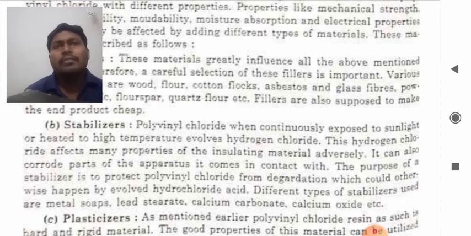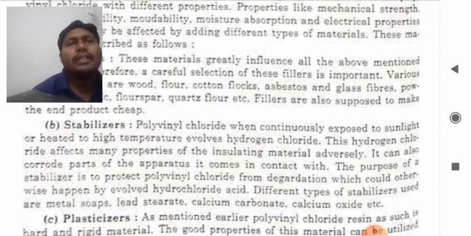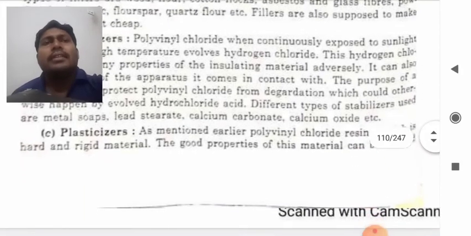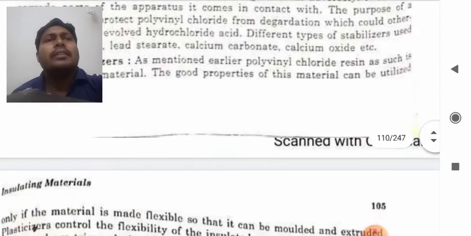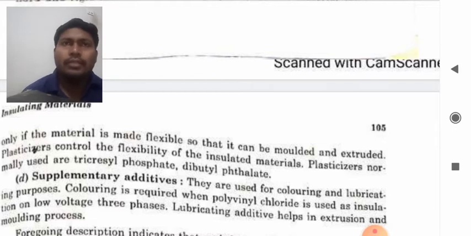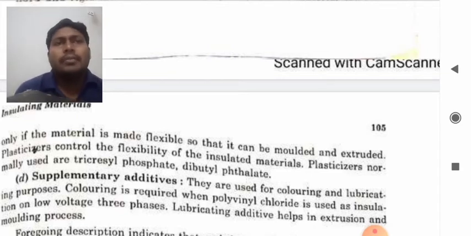Now the next one is plasticizers. As mentioned earlier, polyvinyl chloride resin as such is a hard and rigid material. The properties of this material can be utilized only if the material is made flexible, so that it can be molded and extruded.